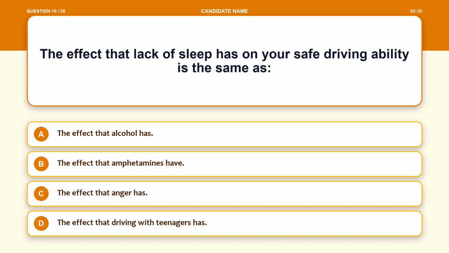Question 16. The effect that lack of sleep has on your safe driving ability is the same as Option A, the effect that alcohol has. Option B, the effect that amphetamines have. Option C, the effect that anger has. Option D, the effect that driving with teenagers has.